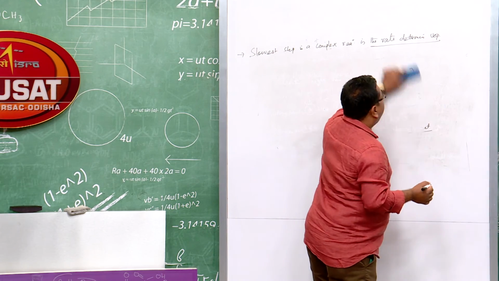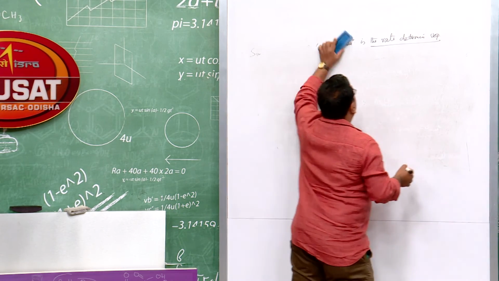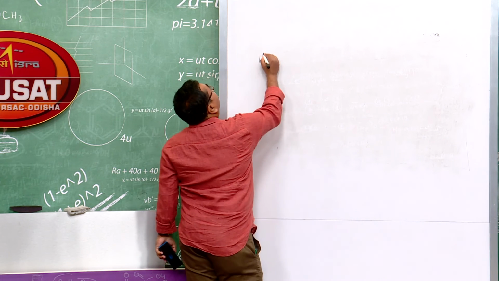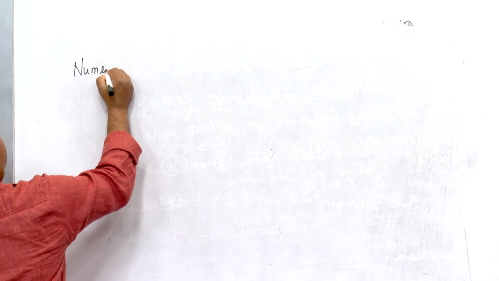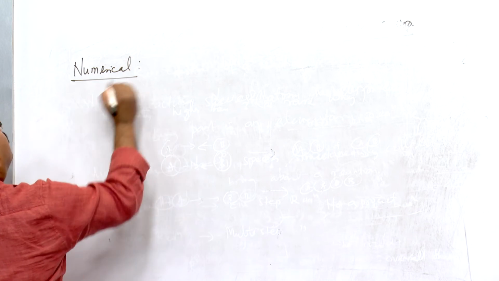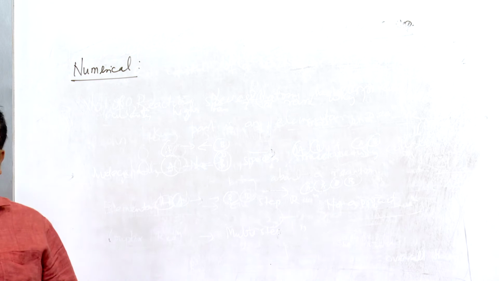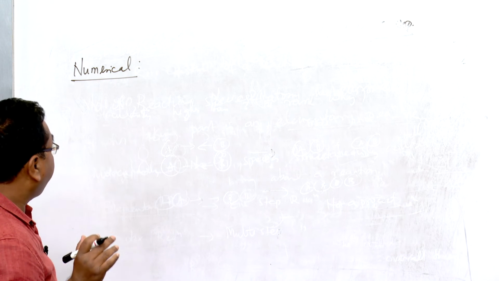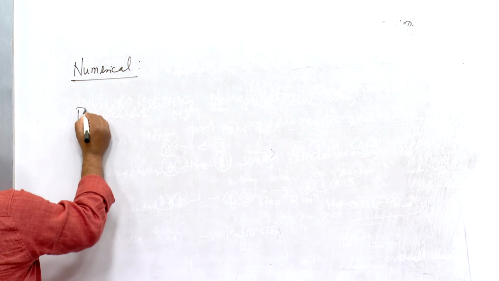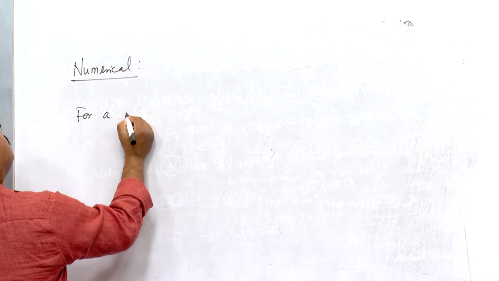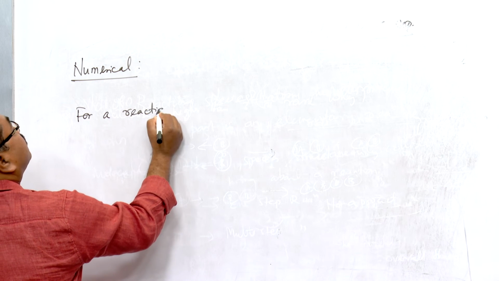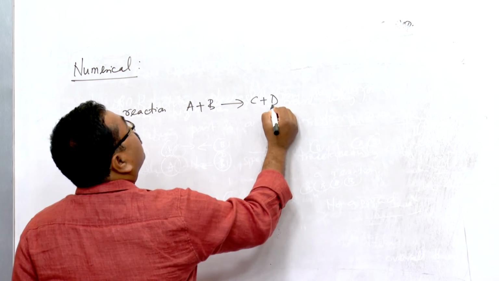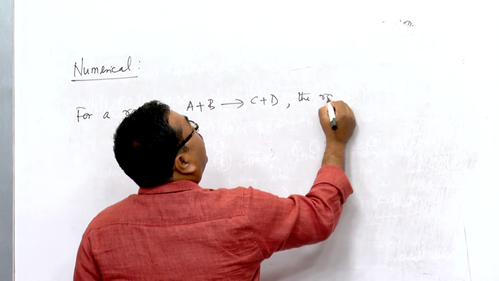Here I will again ask you a numerical, regarding the rate law or the order of reaction. I have not made the slide, so you have to write it down. A reaction is given like this: for the reaction A plus B giving C plus D,